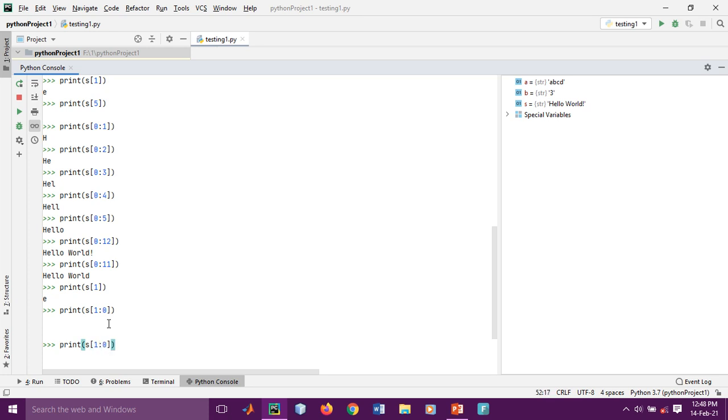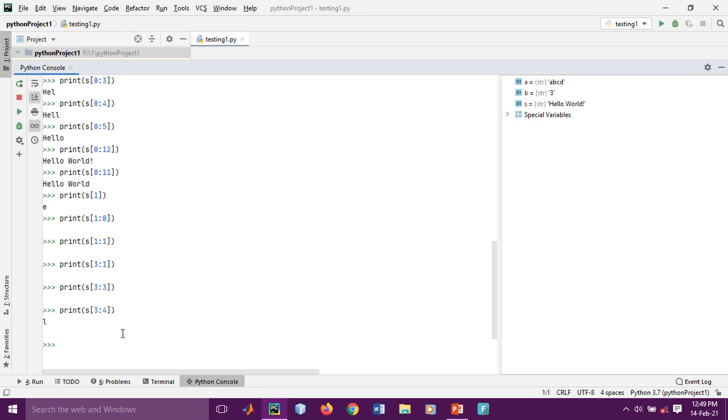Suppose you want to start from the first character and end at the first character, or one word. It will also not print. So here one thing is clear: you need to mention a greater number than that one. Suppose you want to start from 3 and end at 3, it will also not print, because the next argument should be greater than this one. Even though, it will not print if it is equal. So here you should give at least one greater than this one.